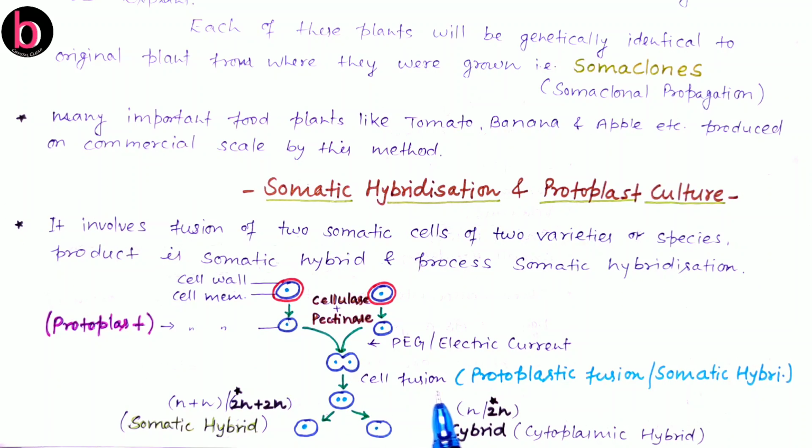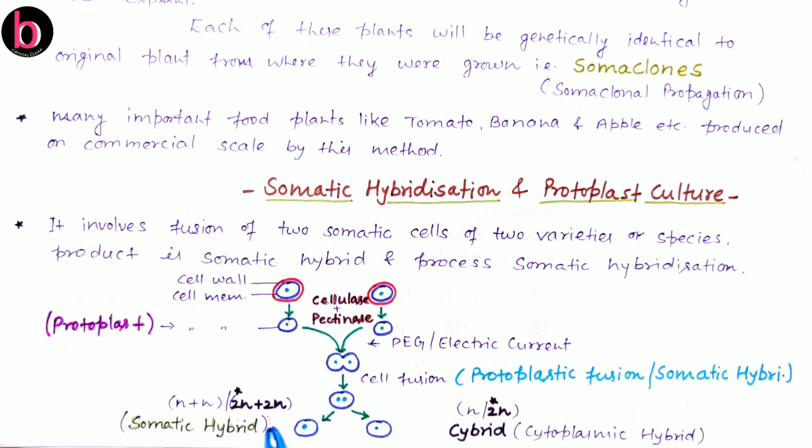So fusion of cells is known as protoplast fusion or somatic hybridization. Here this cell is in the heterokaryon condition. There are two nuclei from different cells along with two different types of cytoplasm. Now there may be two options. Both these nuclei may get fused and converted into a single nucleus. This whole structure is known as a somatic hybrid.